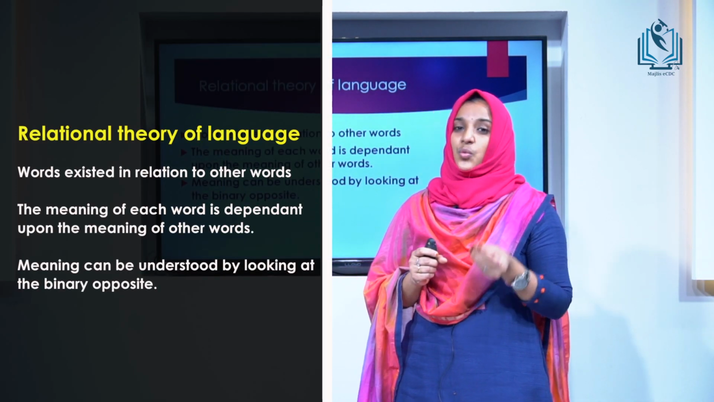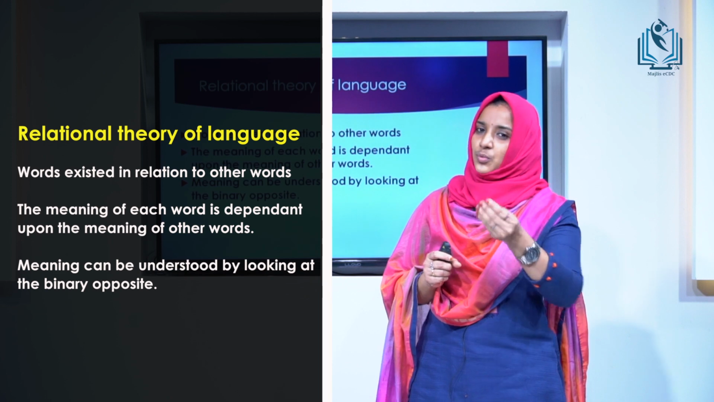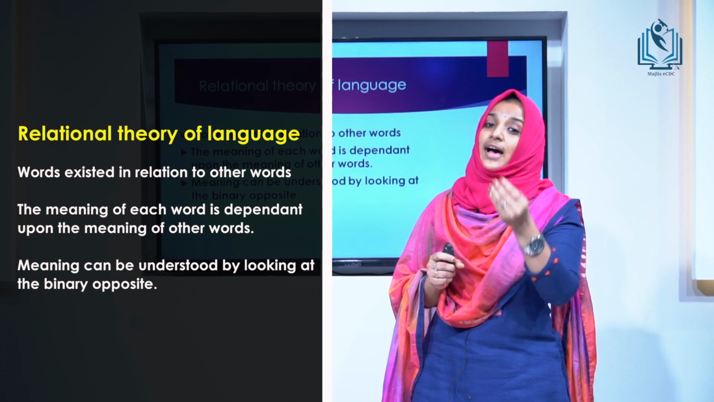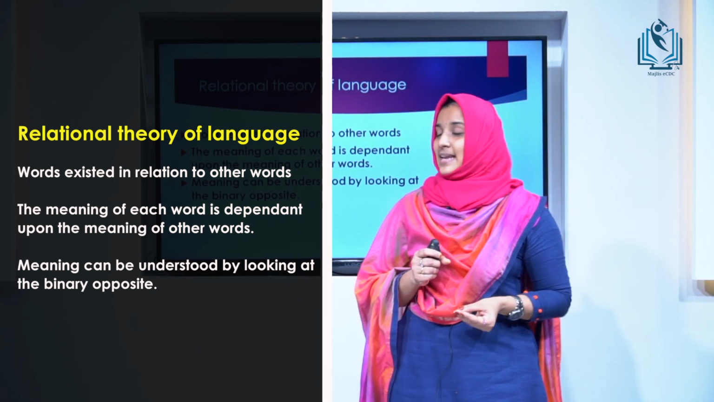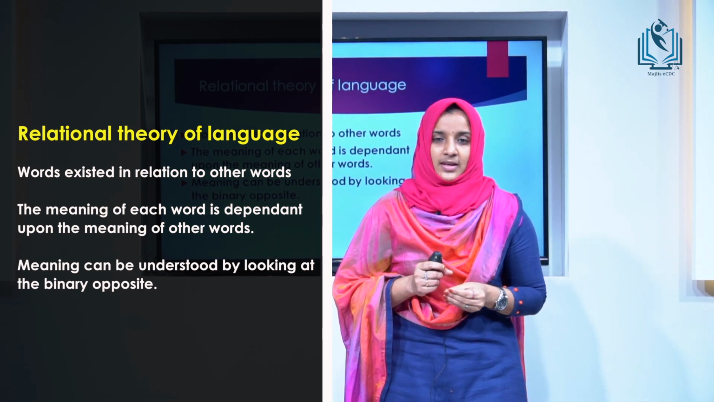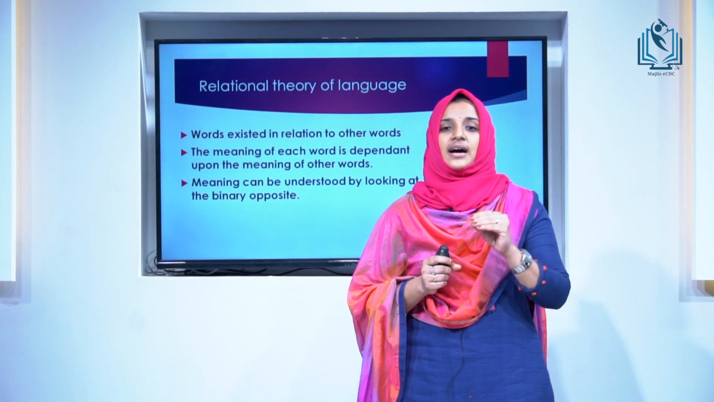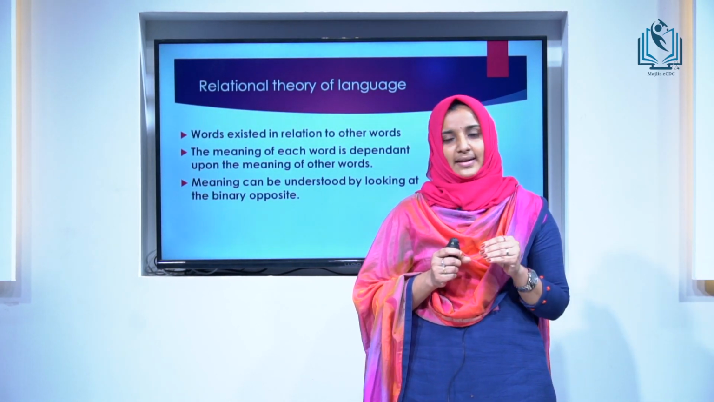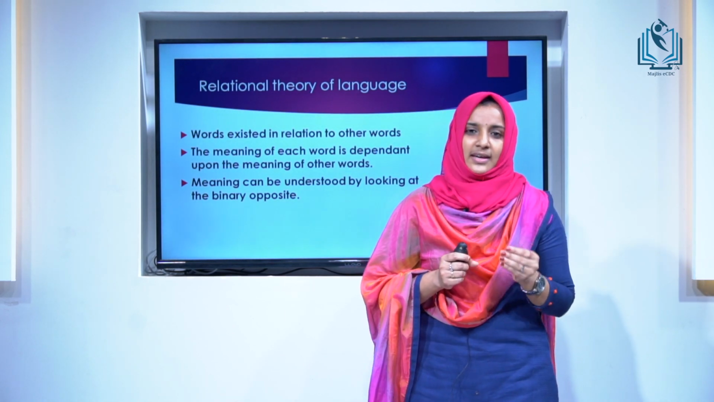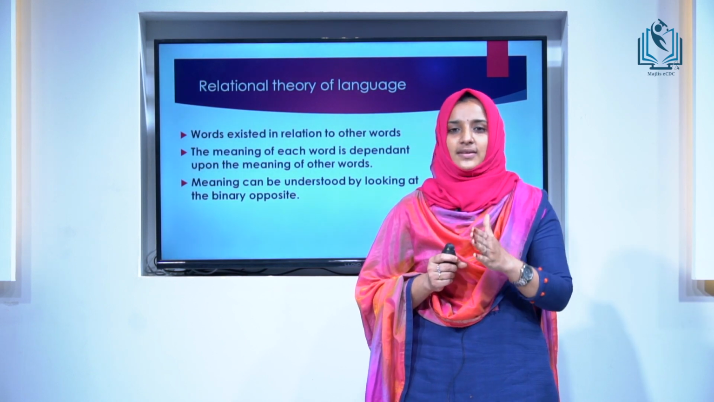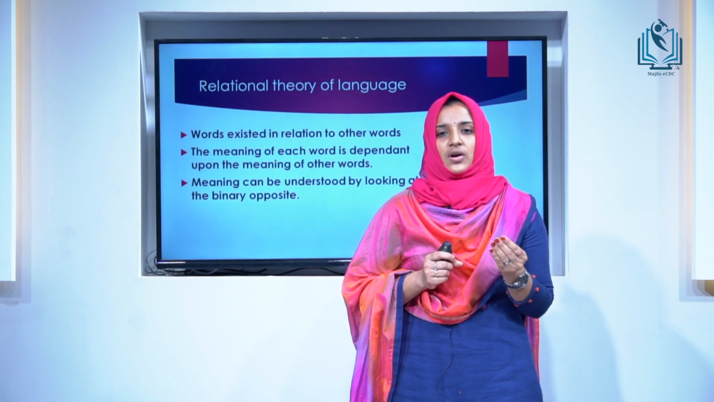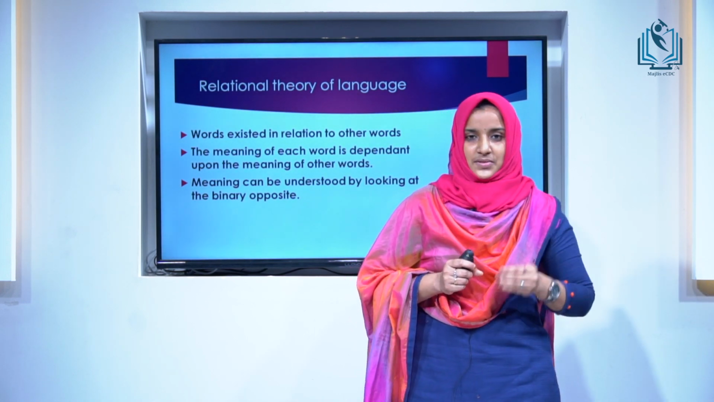According to Saussure, words exist in relation to other words, and the meaning of the word is dependent upon the meaning of other words. And he says that meaning can be understood by the binary opposite of it. We can take an example. What is darkness? We can define it. Where there is no light can be called as darkness. Here we are understanding the meaning of darkness by the binary opposite of it, that is light. This is called the relational theory of language.